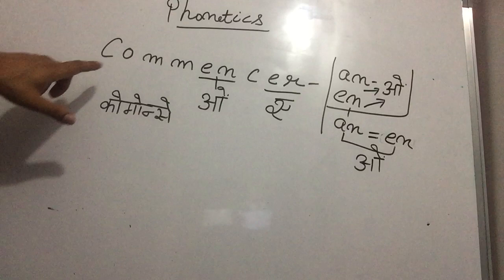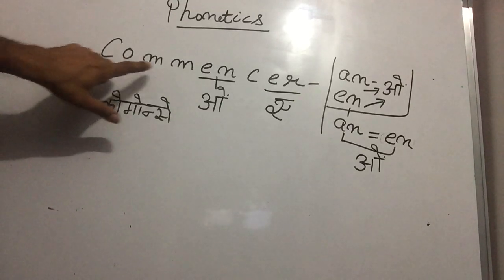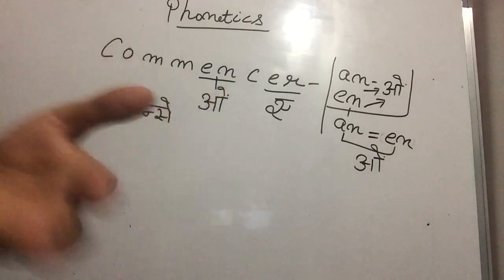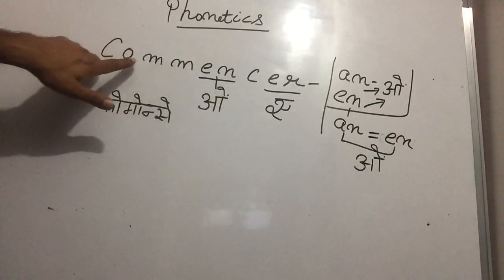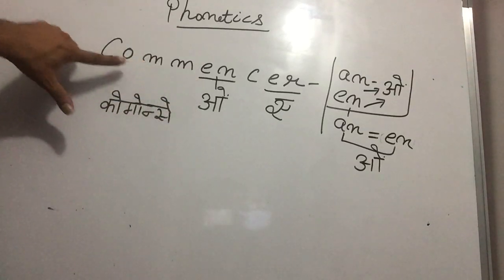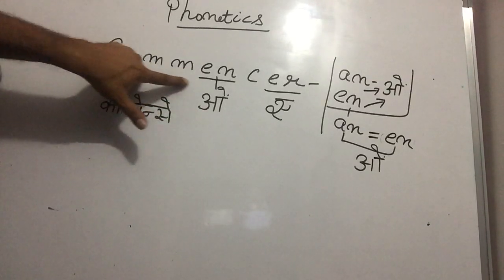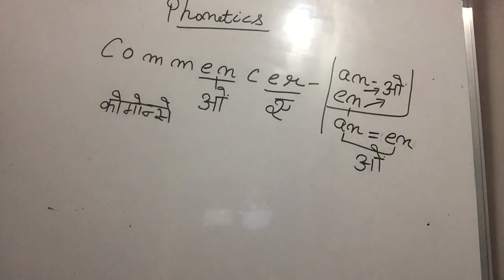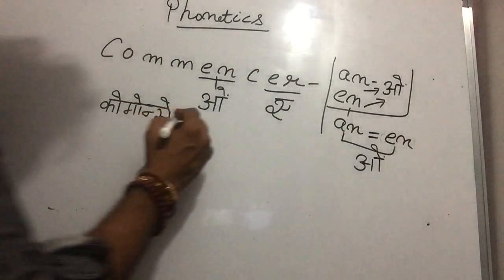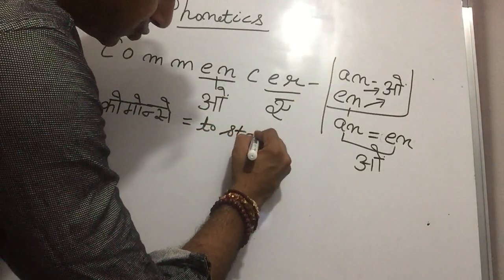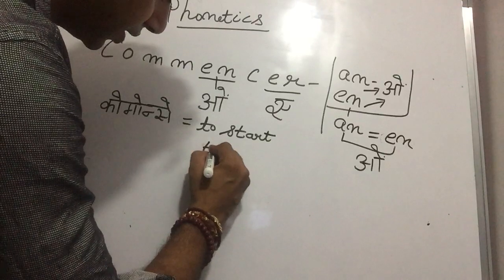How commencer? Because see, o sound is o, m sound is ma only. Okay, it's very simple. M sound is ma only, en sound is on. So commencer, Paji. Very good. Commencer is to start, to begin.